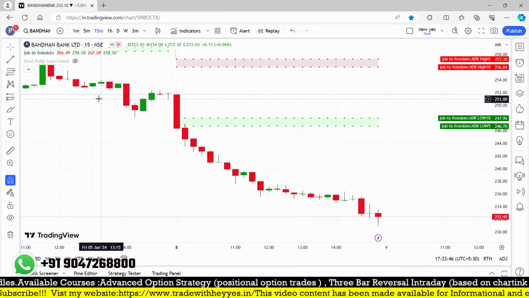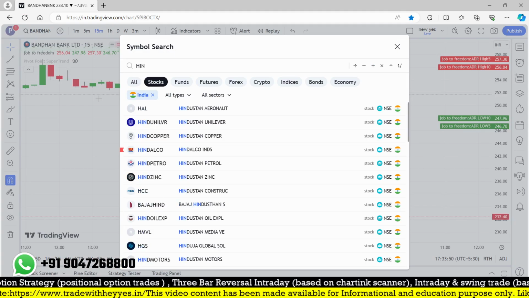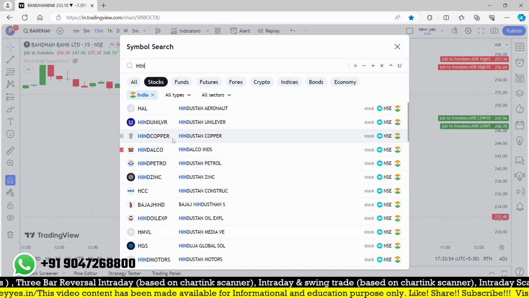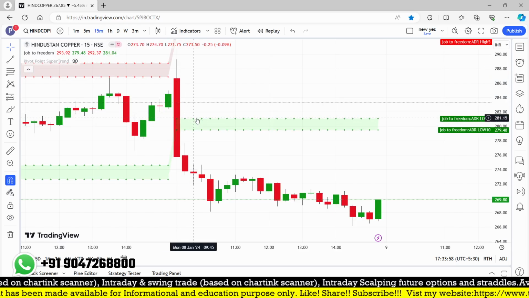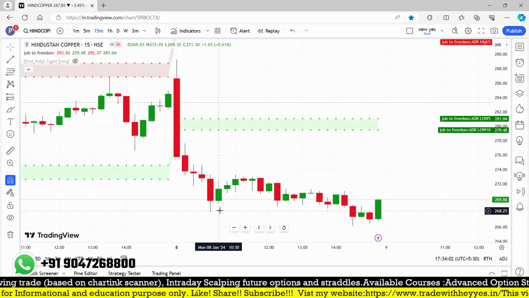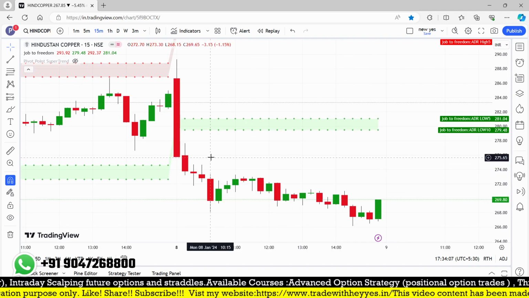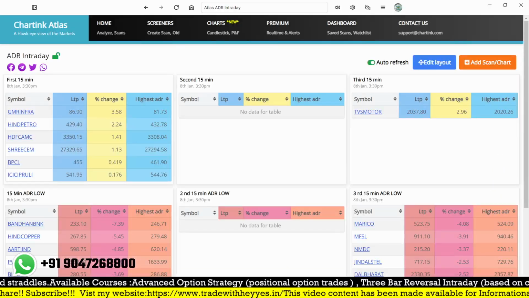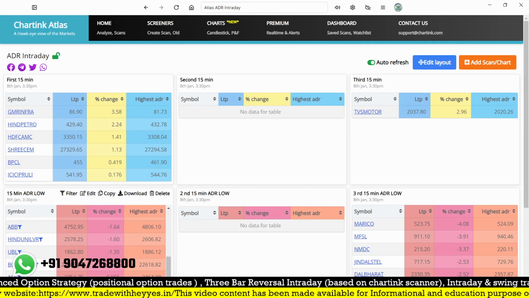And Hind Copper, Aarti Industries. I think Hind Copper is in the ban period. Let me check. That is also working. I was seeing it may be in the ban period or it is illiquid. But it's a huge candle. If I take a stop loss at 281, where it is around 275, it came down to a maximum low of 266 from this 15-minute low. So almost 9 rupees. That is also working better. And Aarti Industries, PVR, and Biocon. So a lot of stocks we got.